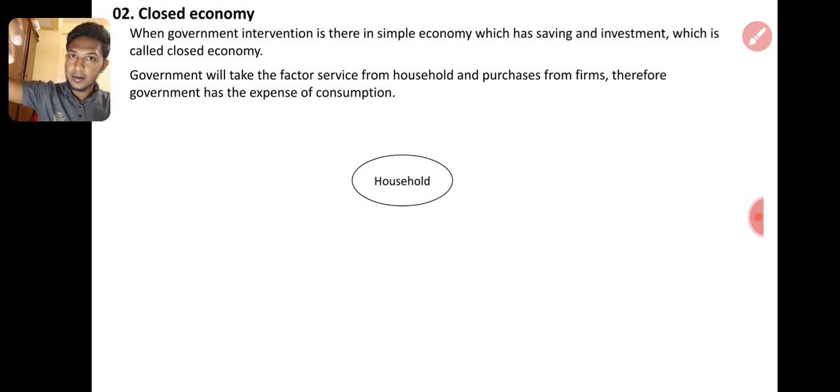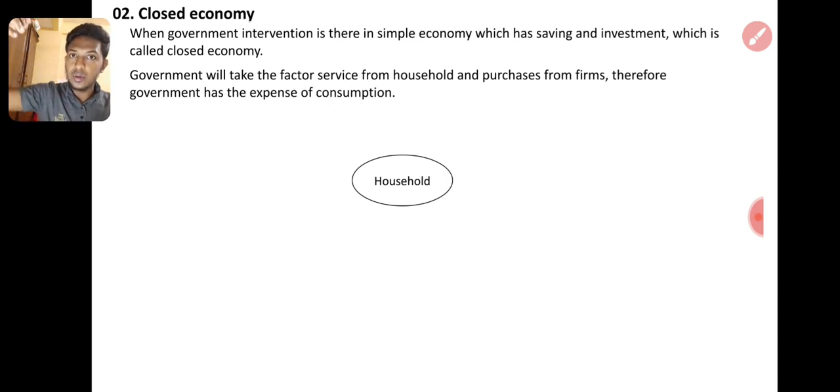Labor is also a factor. Government also wants land, so it can take from the residency, right? So government has to take the factors from the public, that is household, and they use them.